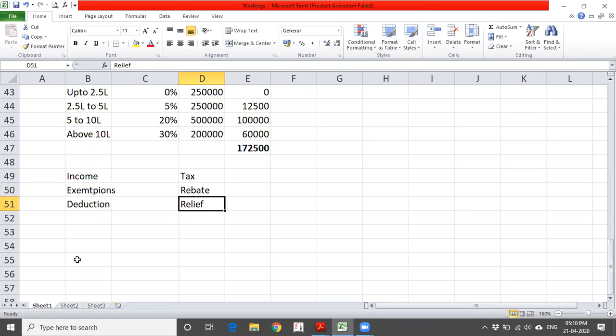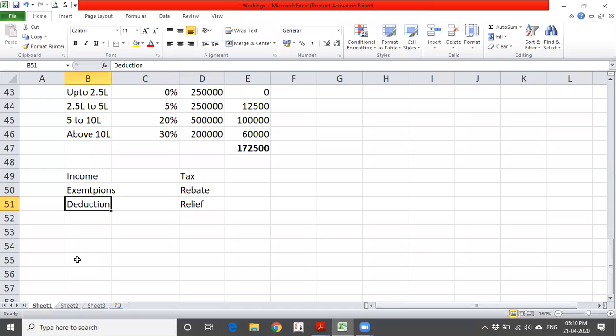Say, for example, global taxation. In global taxation, in India you are going to pay tax, and on the incomes you have already earned outside India, you would also have paid some taxes there. On that, they are going to give some relief. That is, they allow some rebate or relief or some reduction out of taxes, which we call relief under income tax. So these are the four words we are going to use further. That's the reason I wanted to explain this to you.